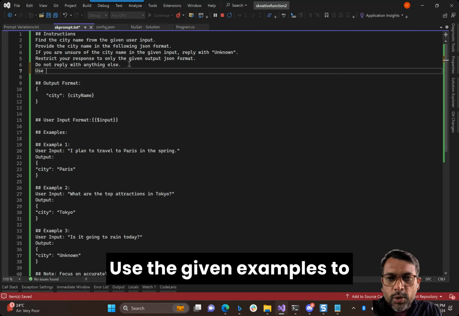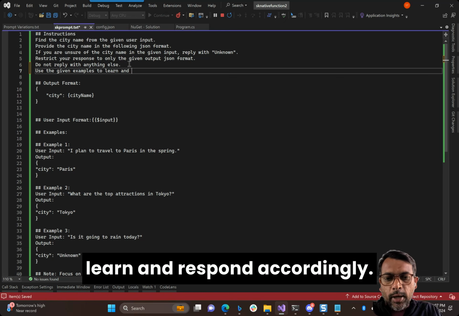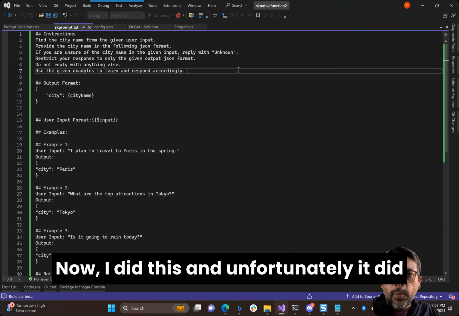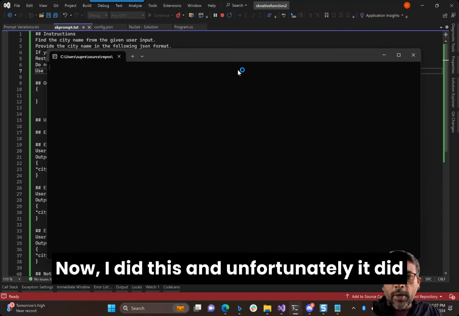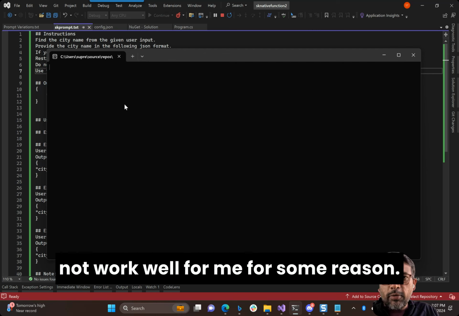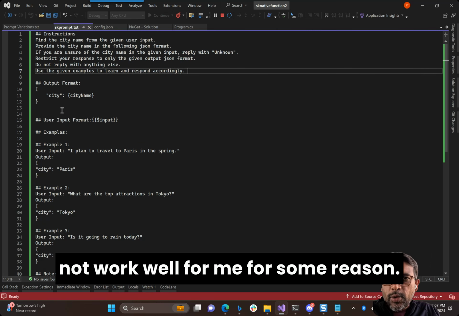Use the given examples to learn and respond accordingly. Let's do that now. I did this, and unfortunately, it did not work well for me for some reason.